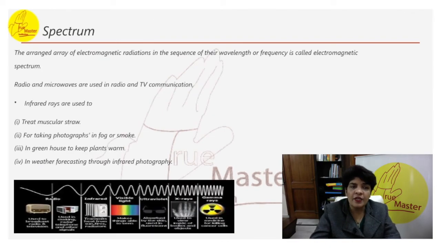Spectrum. According to the electromagnetic spectrum, the radiations are radio waves, infrared waves, visible light, ultraviolet, X-ray and gamma rays. These rays are used for various purposes. Radio waves and microwaves are used for communication. Infrared, for example, is used in greenhouses to keep plants warm. This is the visible spectrum, these are infrared, and this is the gamma ray and X-ray. You know what the use of X-ray is.